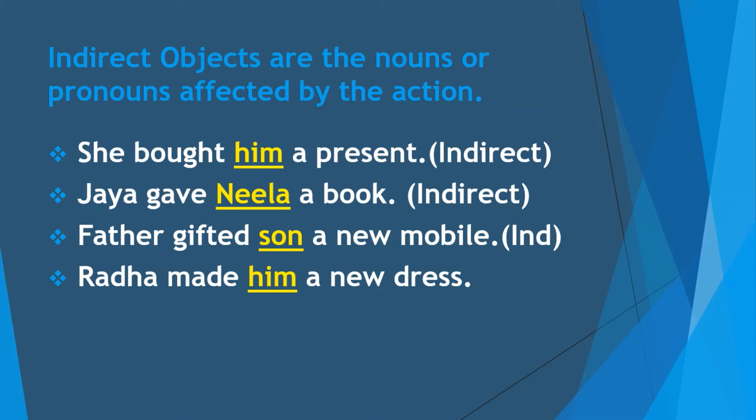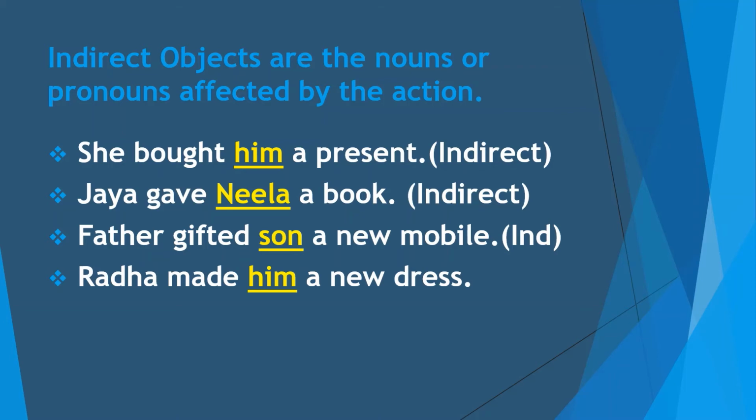Next, Jaya gave Neela a book. In this example, Neela is an indirect object. Next, father gifted son a new mobile. Here, son is an indirect object of the verb gifted. We can ask the question for whom or to whom. Father gifted son a new mobile. To whom did father gift a new mobile? We get the answer son. So son is an indirect object.